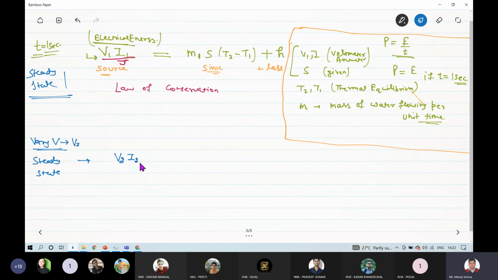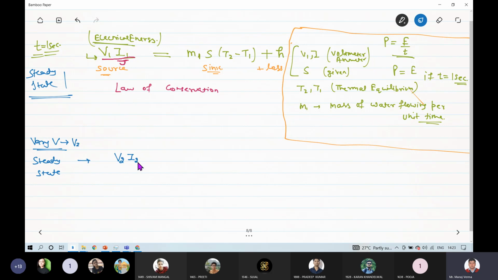Because of that change in heat energy generated, this T2 minus T1 will also change, the thermal equilibrium will also change. Now if we have increased this value V2 I2, the temperature difference of incoming water and outgoing water will be high, because now more energy is being generated, and to absorb that energy the temperature of the water will rise, or maybe the flow will also be affected in some manner.